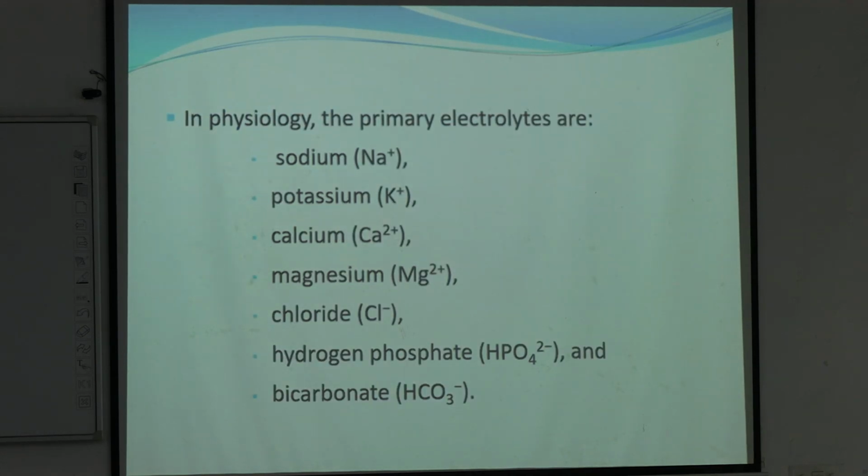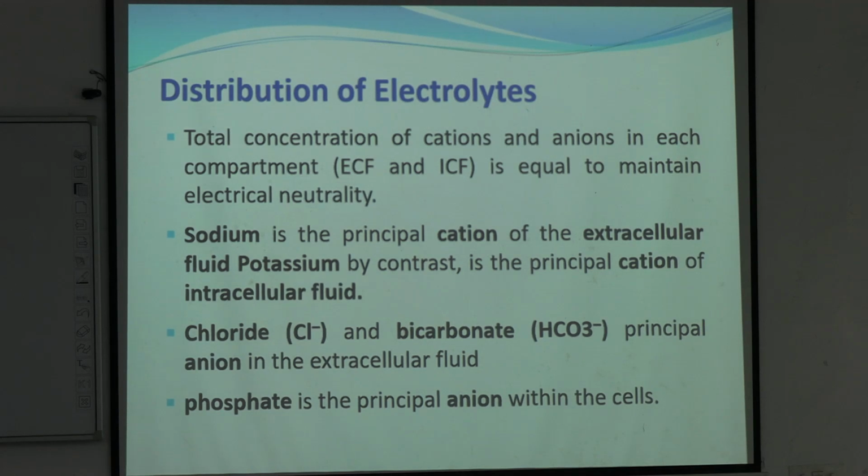So these are the major electrolytes found in our body. তাইতো, what are they? Sodium, potassium, calcium, magnesium. These are the cations, and anions are chloride, bicarbonate and phosphate, and plasma proteins also. Okay, various proteins also. So distribution of electrolytes.